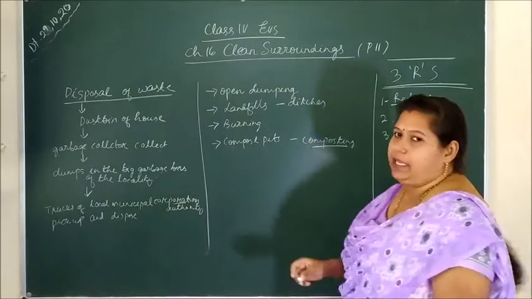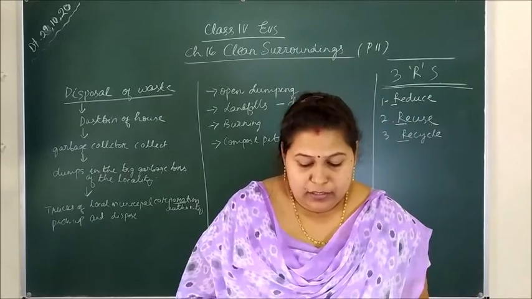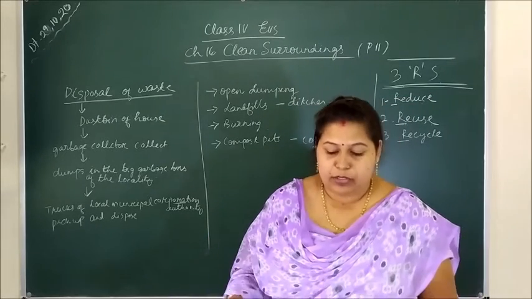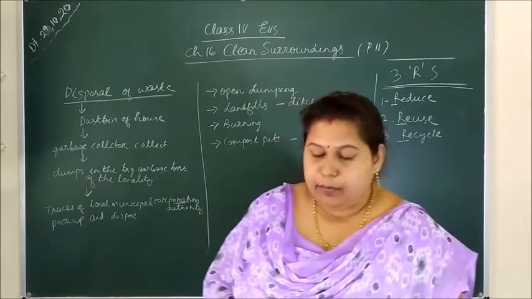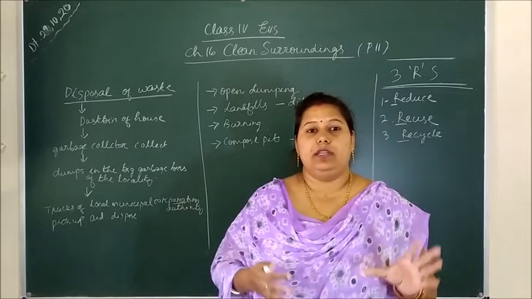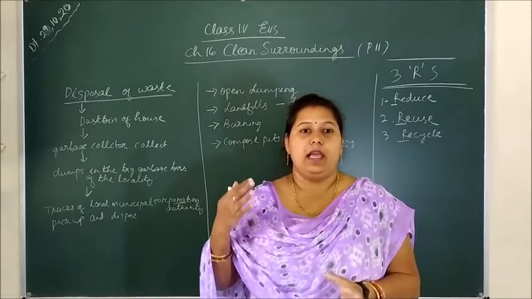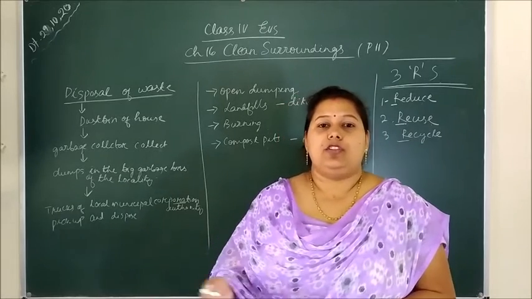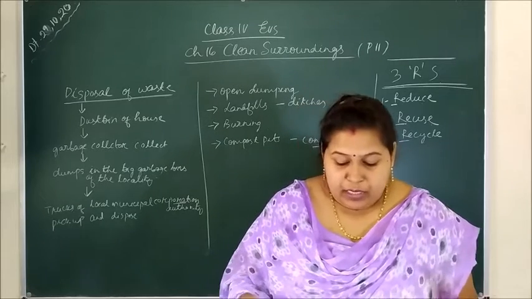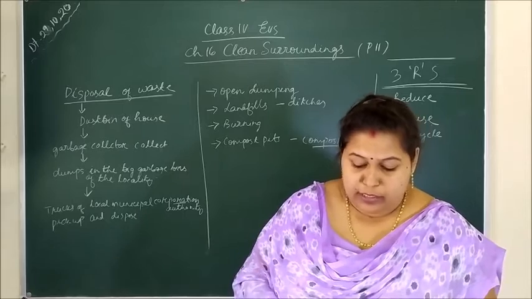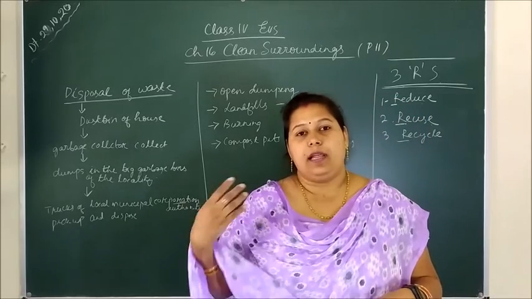Then is recycle. Recycle, to treat and make new things out of useless things, is called recycling. Paper can be recycled. The newspaper industries do not buy fresh paper in large quantities, so they recycle old papers, magazines and books to make newspaper again.